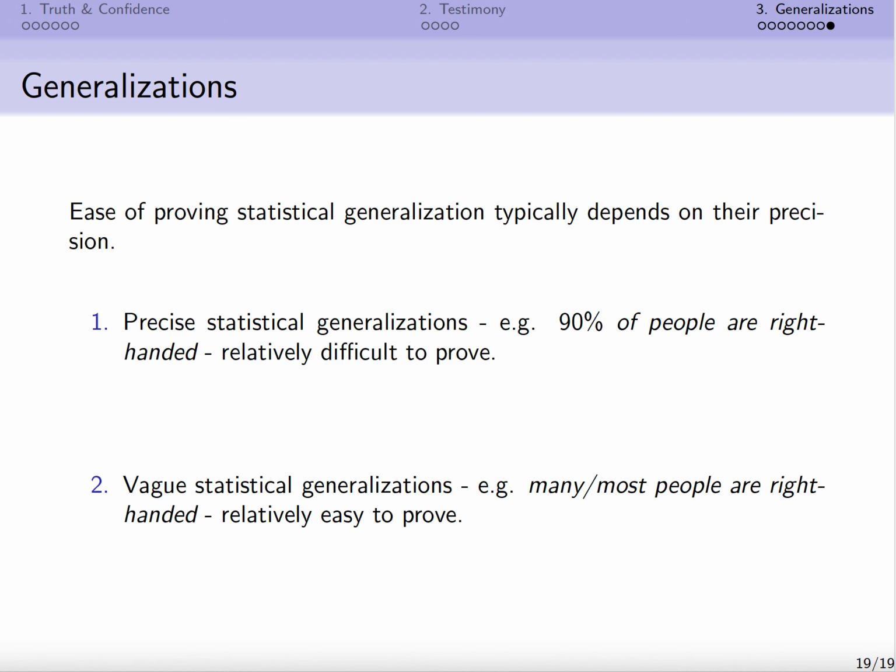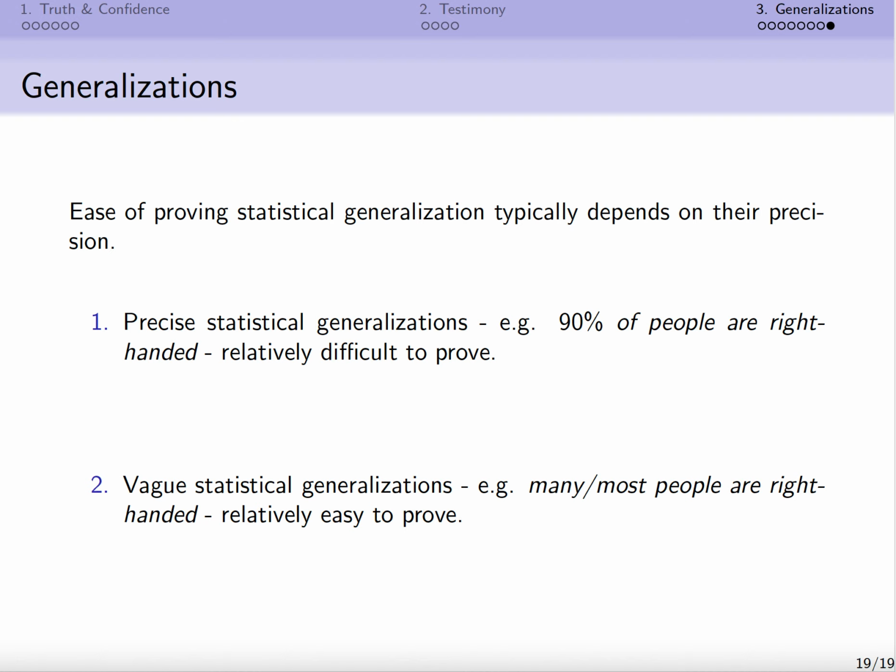Whereas the vaguer ones are easier to come to have knowledge of, right? So 90% of people are right-handed. That's very precise, it gives a precise statistic. So we need to be able to back up that precise statistic if we were to believe it with any confidence, right? So that seems like we'd have to really survey the entire population in order to discover that that's the correct statistic.